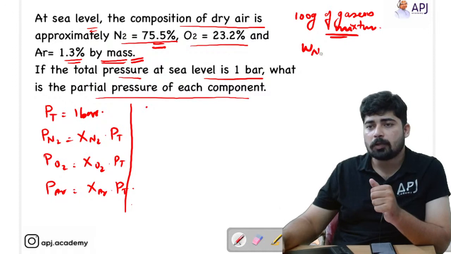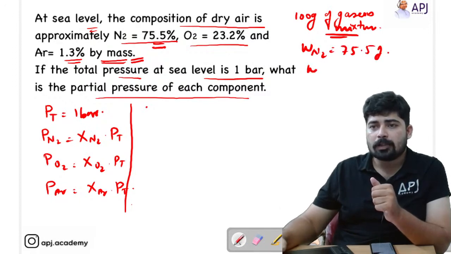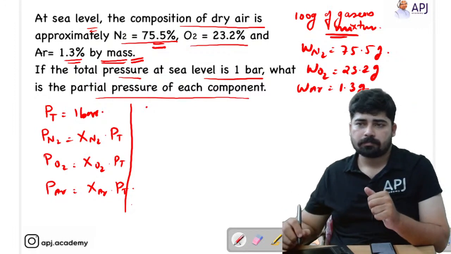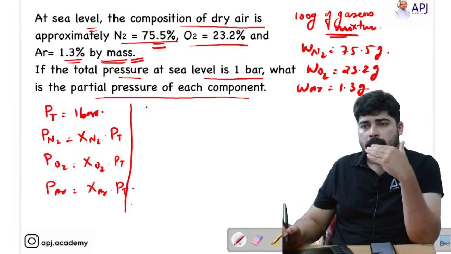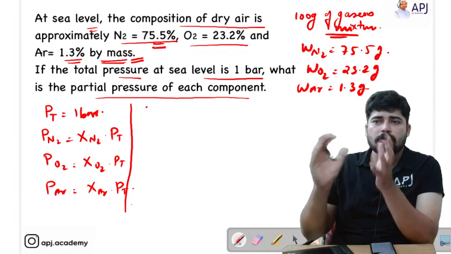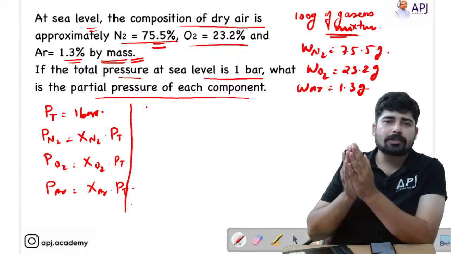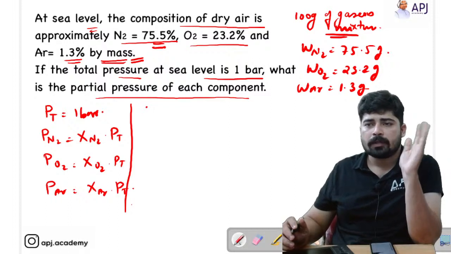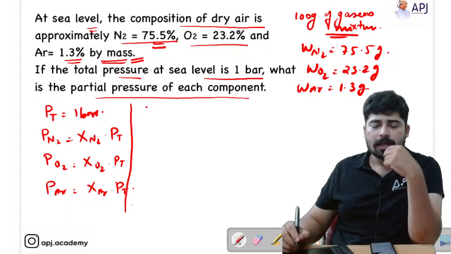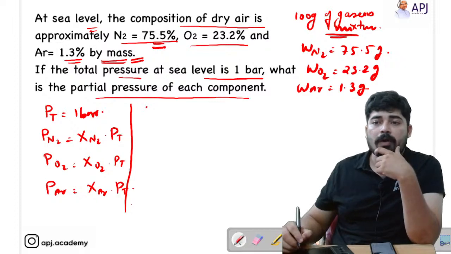So weight of N2 is 75.5 gram, weight of O2 is 23.2 gram and weight of argon is 1.3 gram. That is how you convert the percentage into mass.